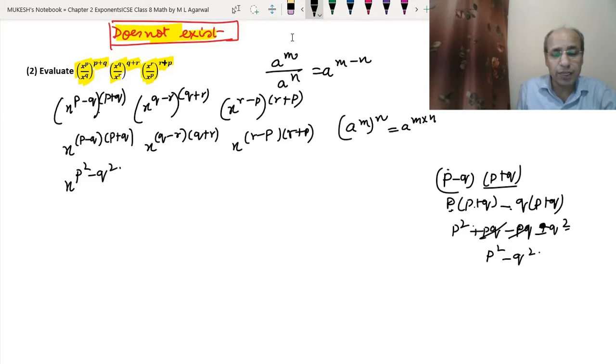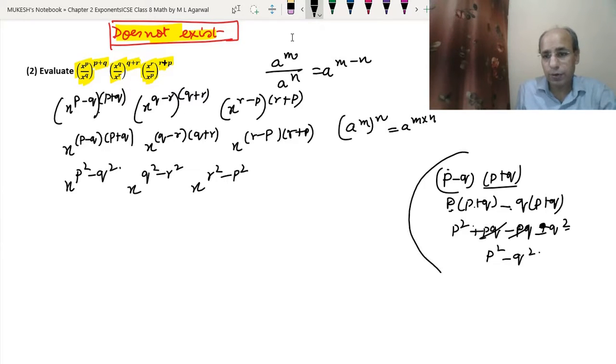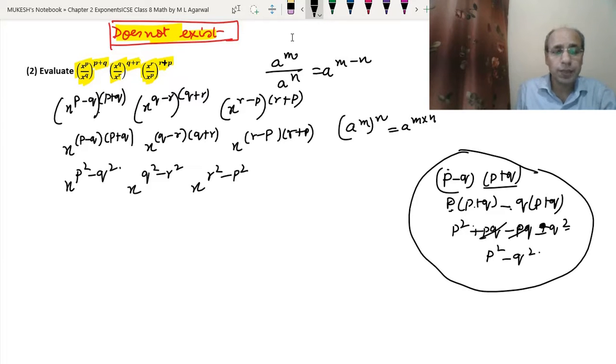Same way we can write (q minus r) into (q plus r) as q square minus r square. So x to the power q square minus r square. Same way we can write here also x to the power r square minus p square. Same way we can multiply, as I have shown you here. The same way you can multiply for all of them. Now, since they have the multiplication sign between them, we know that a to the power m into a to the power n equals a to the power m plus n. If there are more than two terms, then we can add all of them.